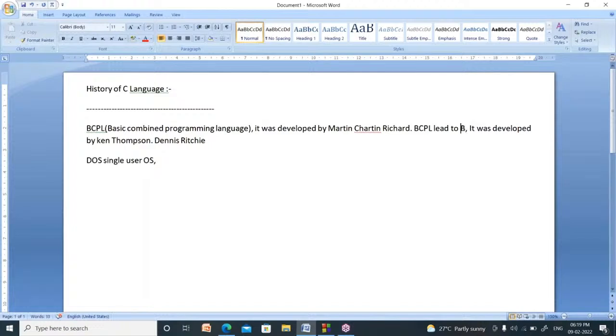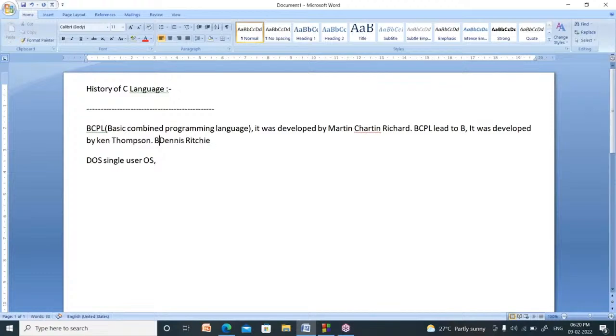Actually, they successfully developed a multi-user operating system and named it Multix. Now we know popular operating systems, Unix, Linux. The first multi-user operating system name is Multix. After inventing B language, they successfully invented the multi-user operating system.